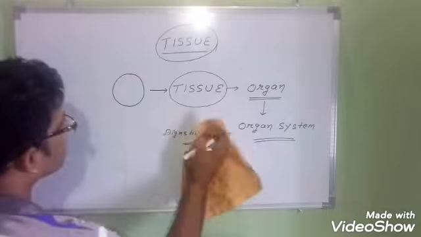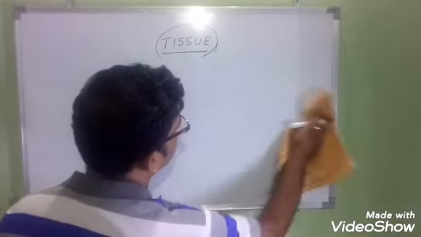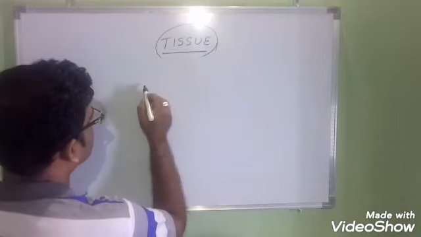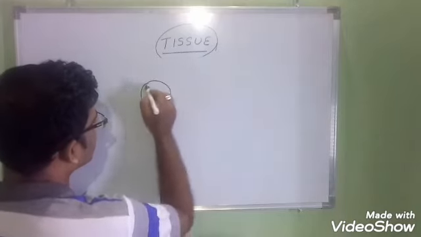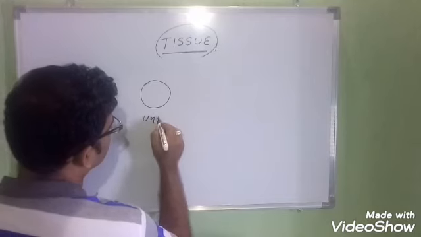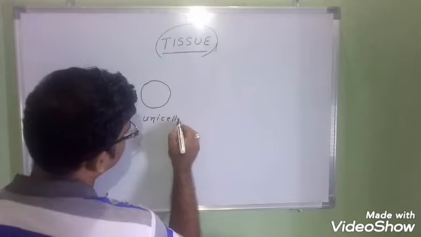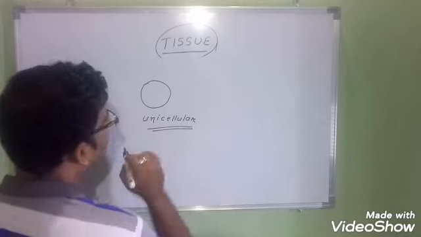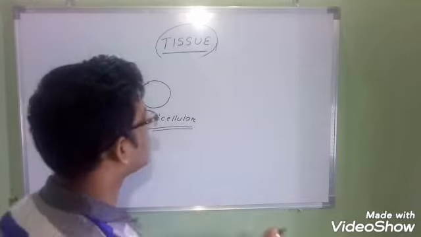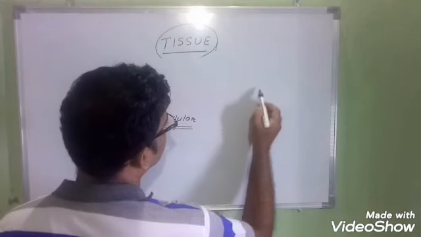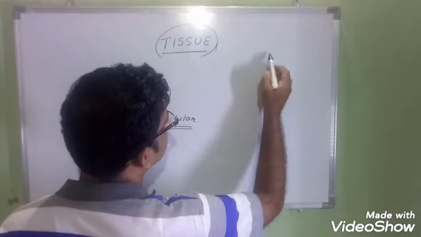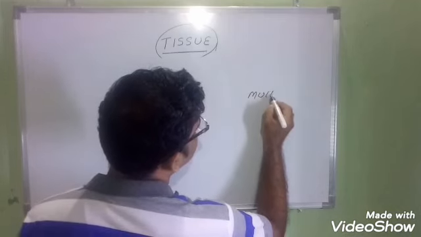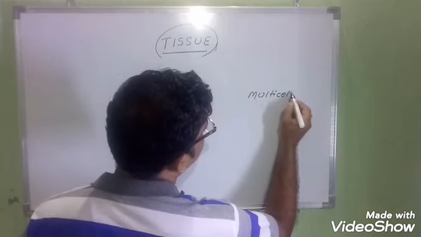Next, I want to tell you another thing, so listen. Two types of organisms are present. One kind of organism is known as unicellular. Some organisms on our earth are made up of only one cell. On the other hand, some organisms are made up of many cells. Those kinds of organisms we call multicellular.